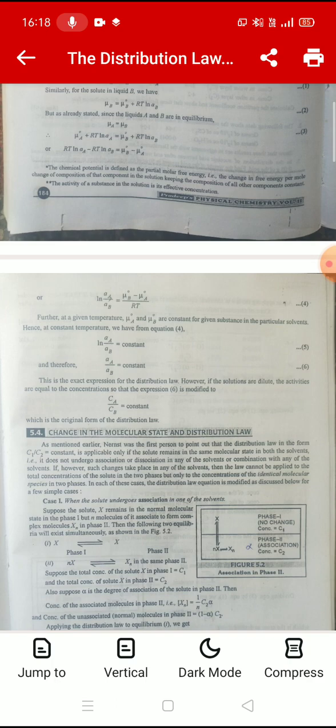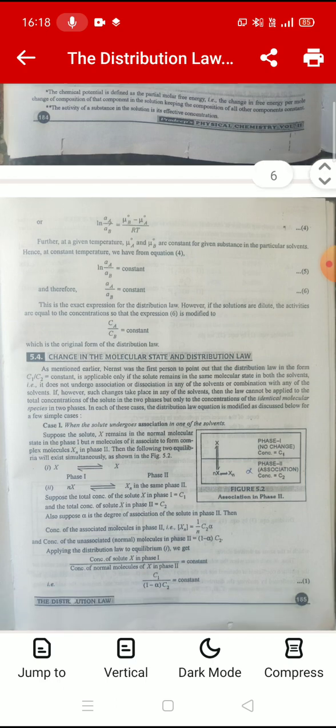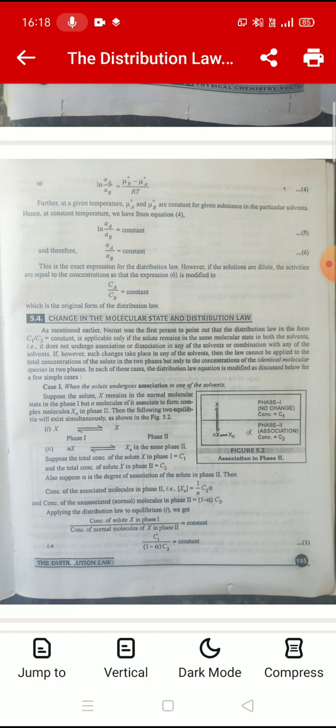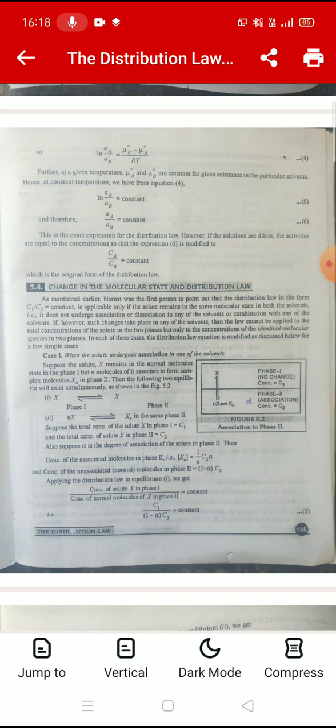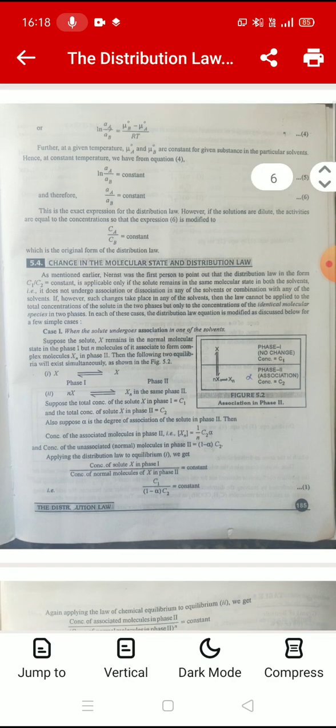Further, at a given temperature, mu naught A and mu naught B are constant for a given substance in the particular solvents. Hence, at constant temperature, we have from equation 4, ln a A upon a B equals constant, and therefore a A upon a B equals constant. This is the exact expression for the distribution law. However, if the solutions are dilute, the activities are equal to the concentrations. So this expression may be modified as C A upon C B equals constant, which means concentration of A divided by concentration of B is equal to constant, which is the original form of distribution law.